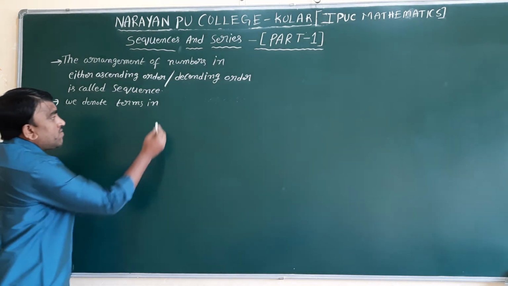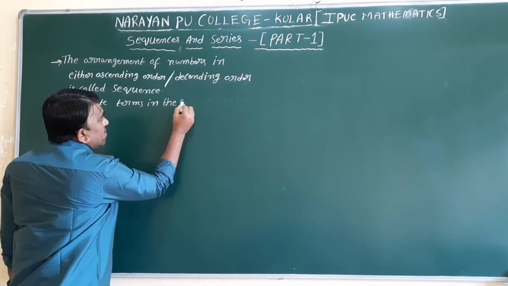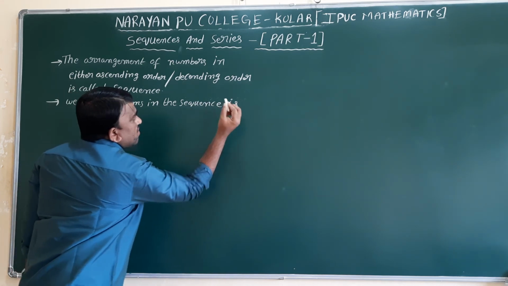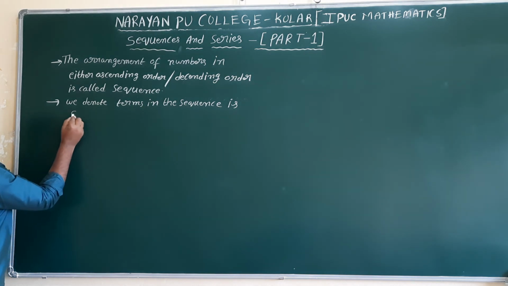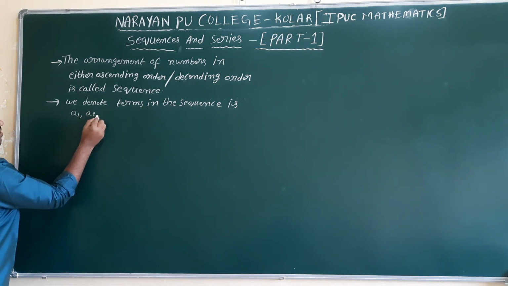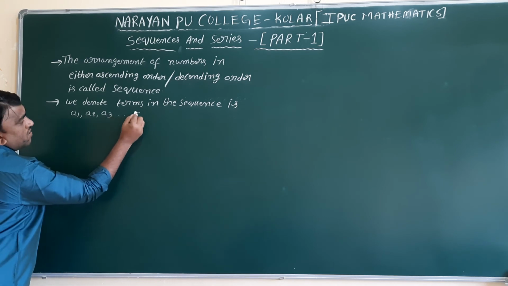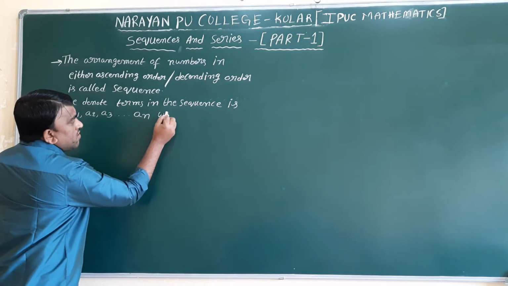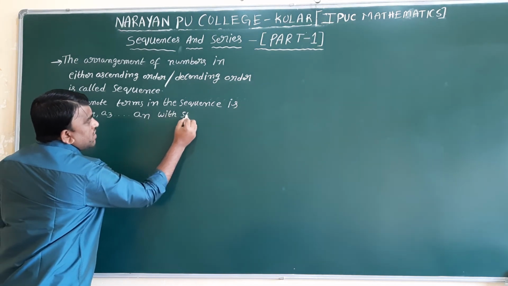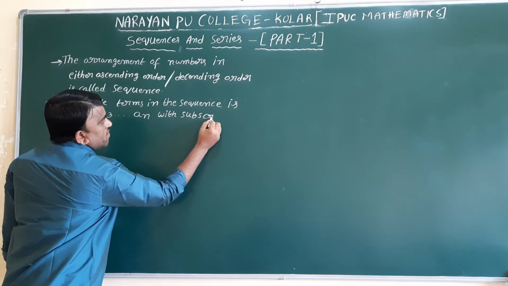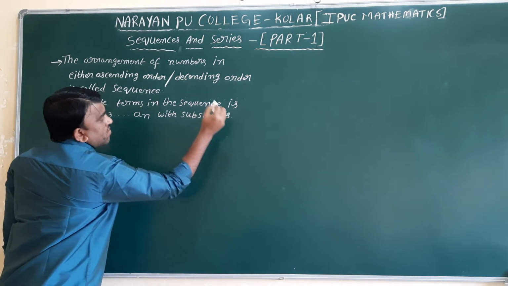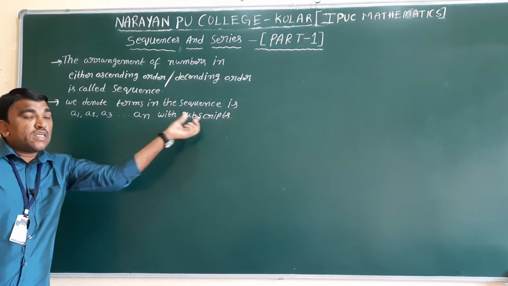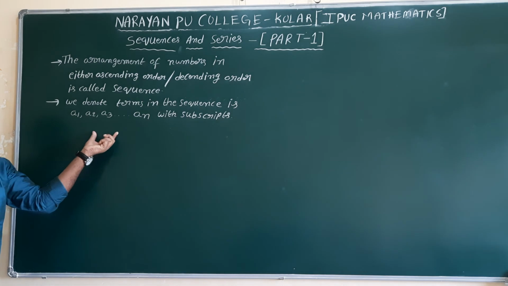We denote the terms in the sequence as A1, A2, A3 and so on up to AN, with subscripts.